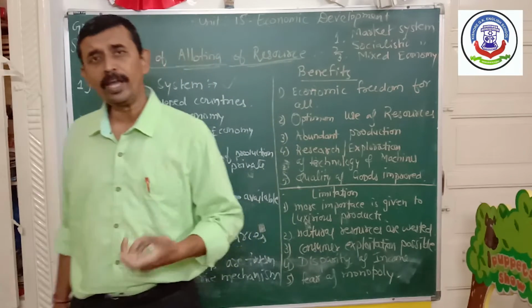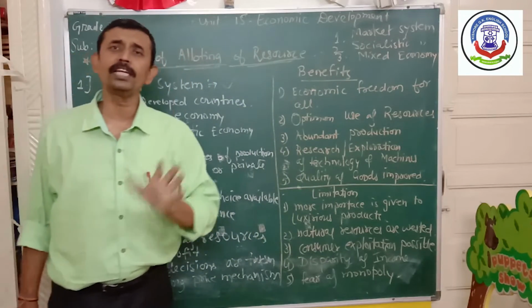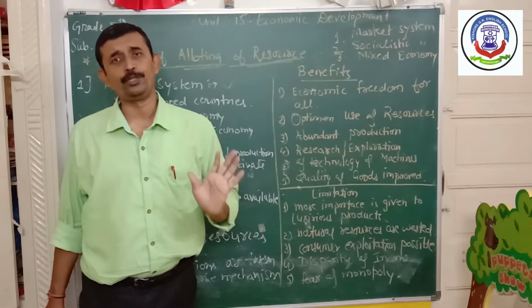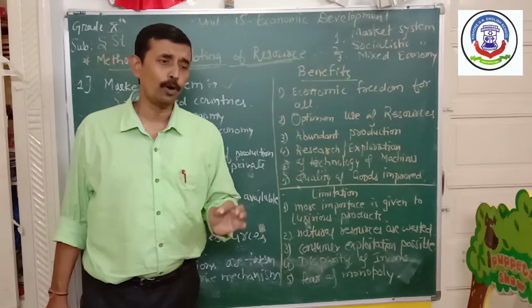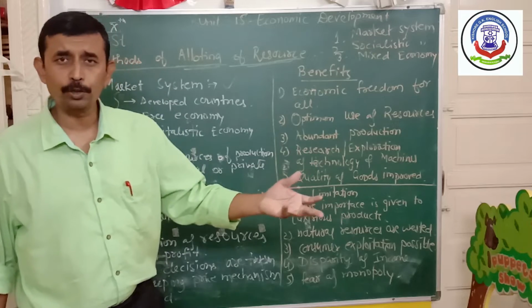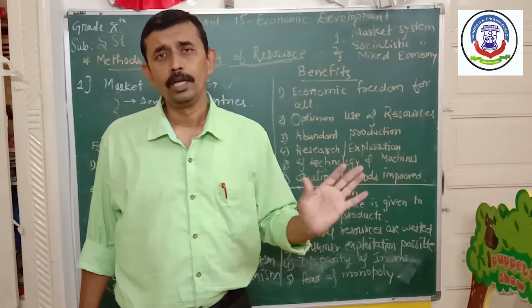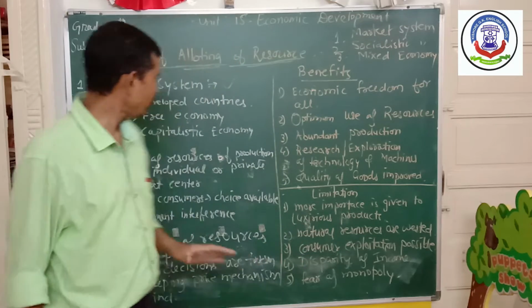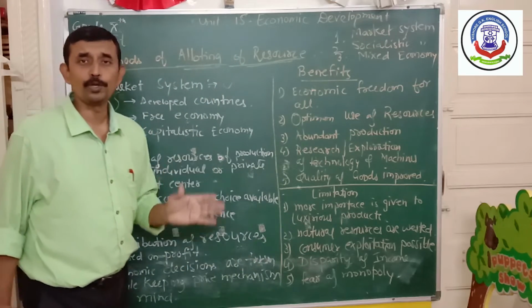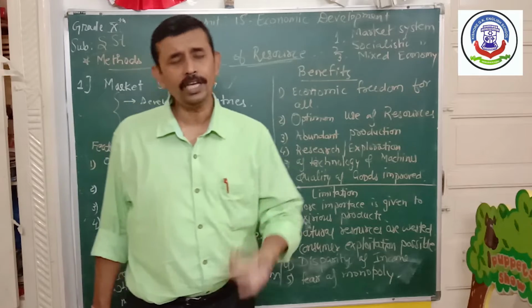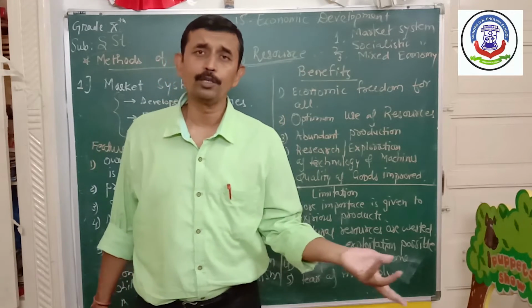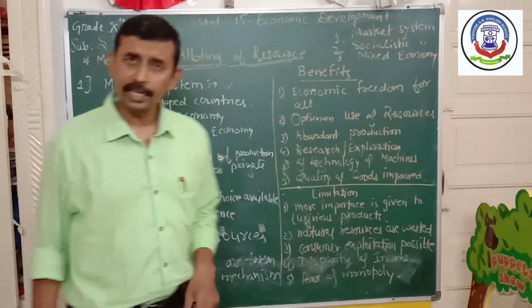They can start manufacturing any product that they like to manufacture. If a person wants to start a plastic industry, in that case, he has got complete freedom. Or if a person wants to start a fertilizer industry, he can do it. He has got the liberty to start an industry.